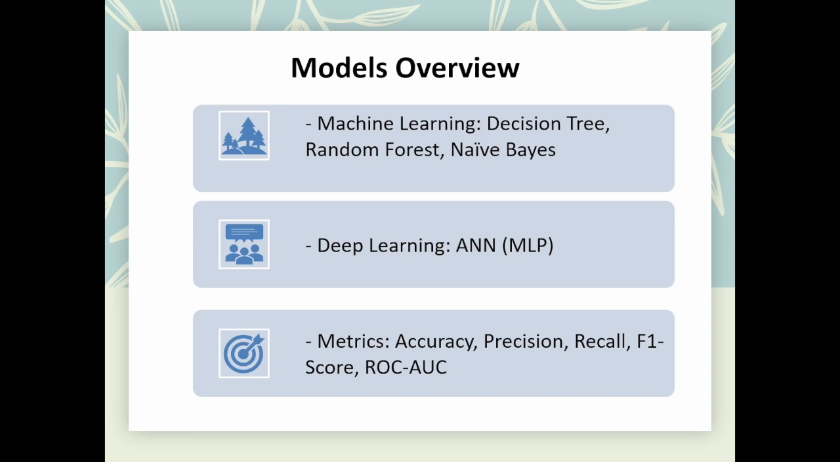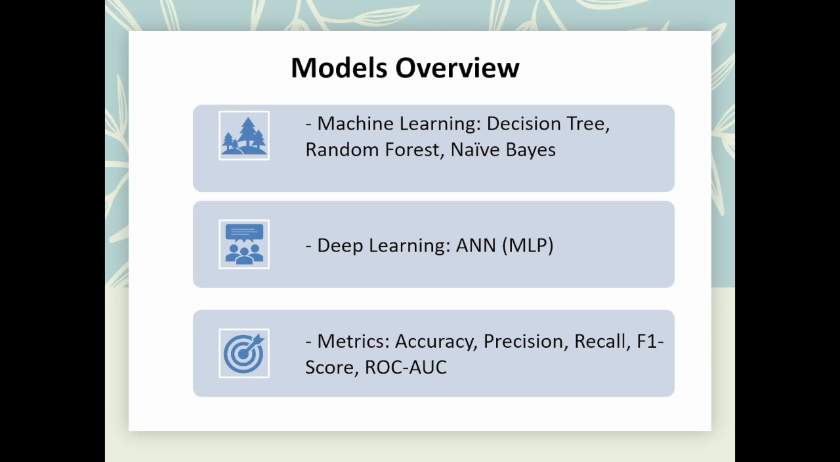After preparing the data, we used both machine learning and deep learning models to predict the churn. On the machine learning side, we used three models: decision tree, random forest, and naive Bayes. Decision tree is a simple model that splits the data based on the important features. Random forest is a group of many decision trees working together to give a better prediction. Whereas naive Bayes is a probabilistic model that is very fast and works well for the first analysis.